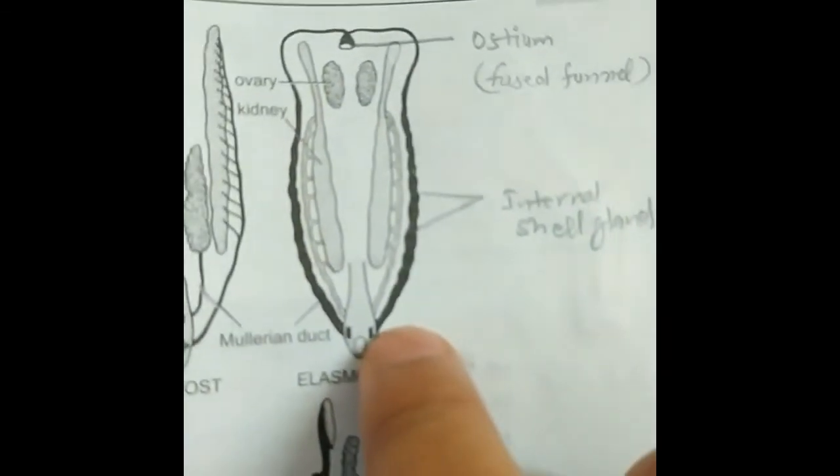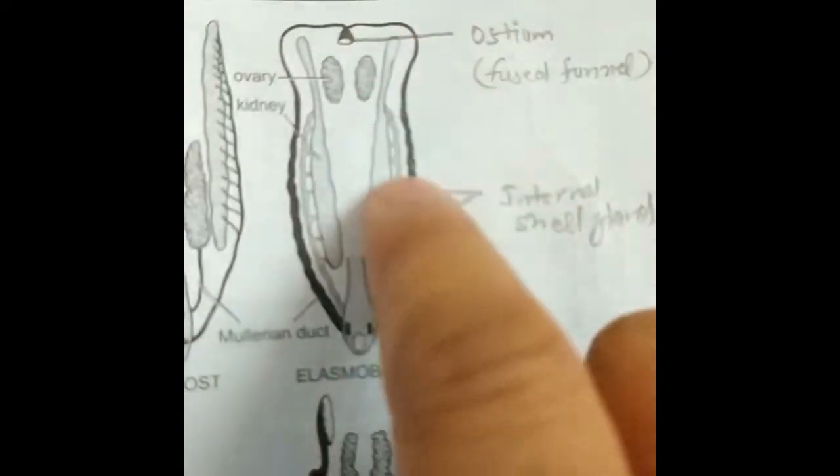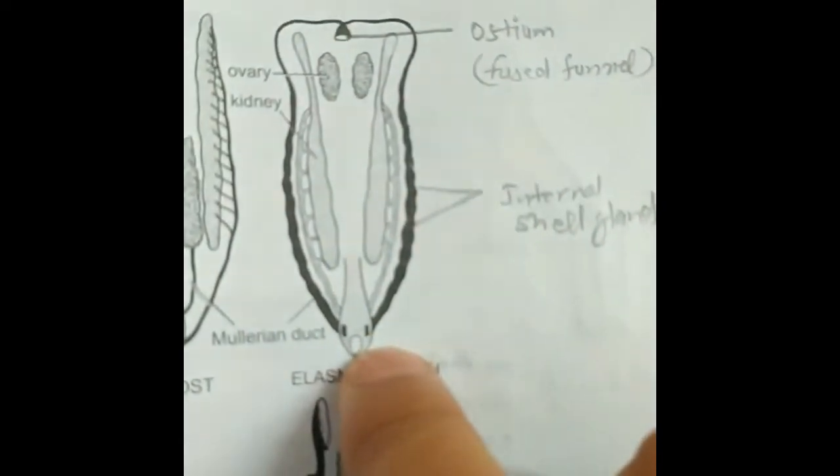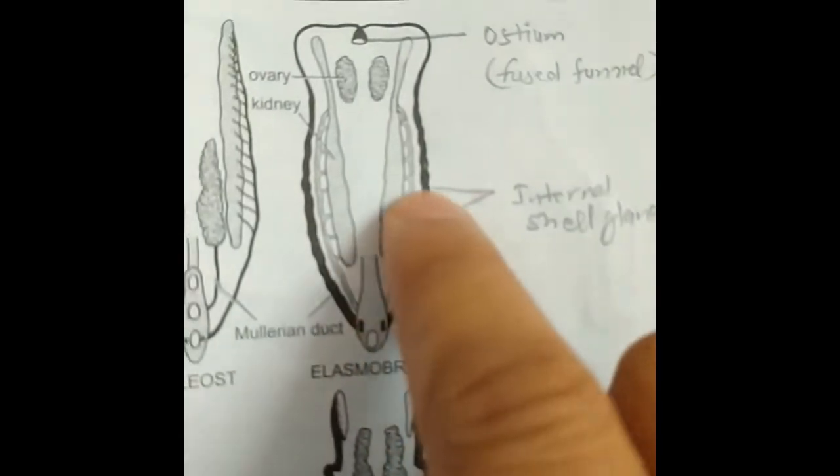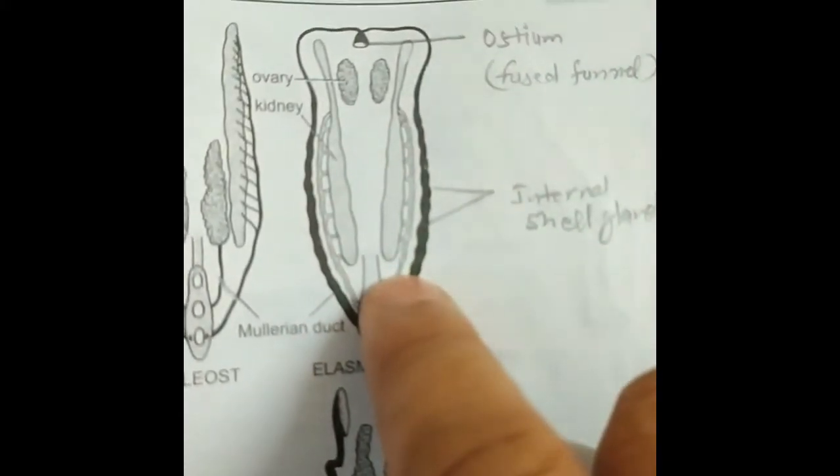So the ova are transported by the Mullerian duct into the cloaca, whereas the mesonephric duct is carrying the urine.